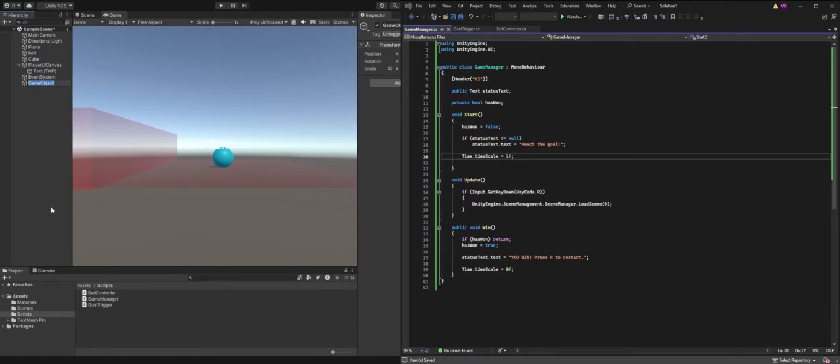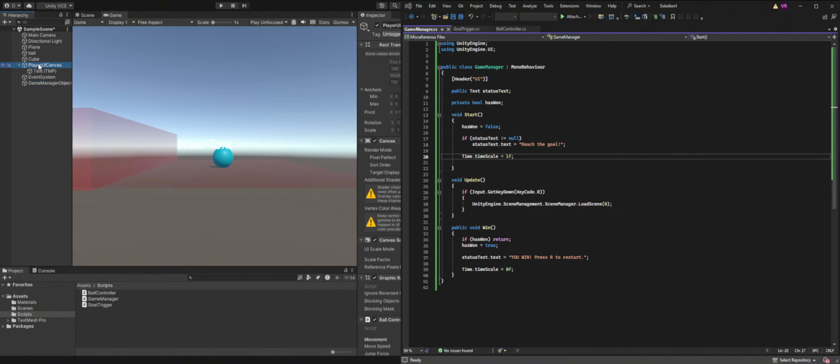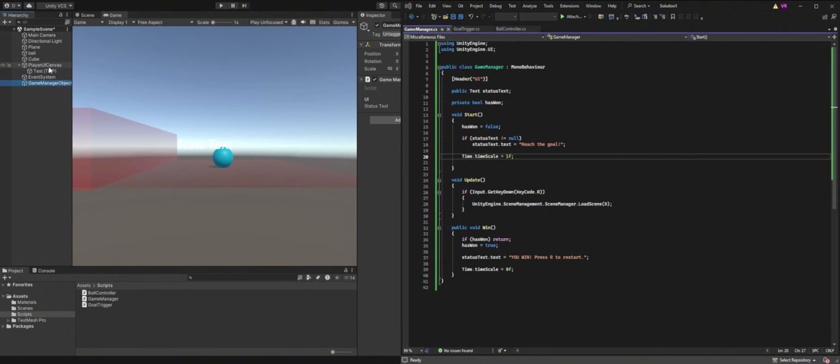So why don't we go ahead and create an empty. Let's just call this game manager object. Okay. And then we're going to take this game manager and put it in the game. Oh. So that status text, although it wasn't throwing up an error, there's no real check to see if we even have this value set. So on our UI canvas, our text isn't even getting referenced. It's not even the same variable type.